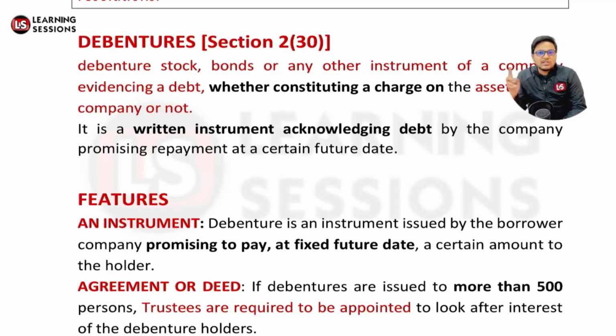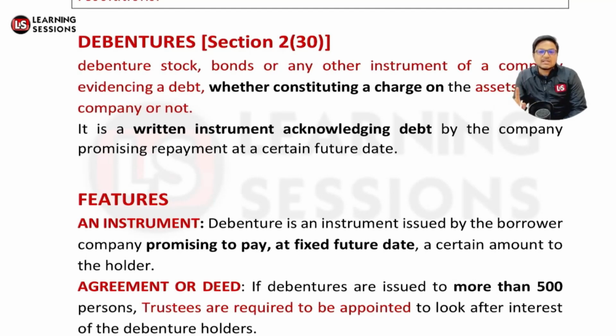And debenture is a particular instrument where the company is acknowledging, the company is promising to pay that particular amount after some particular period of time. And further, the company also has a liability to pay the interest component to the person who has given the debt, right? And it's particularly related to an agreement.